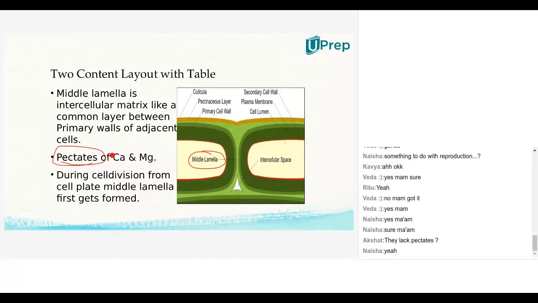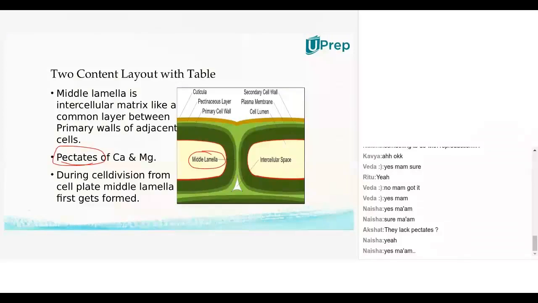Okay. So that's because of the dissolution of pectates in the middle lamella, or because of the absence of dissolution of pectates in the middle lamella. You got the point? You got the application? If the pectates are not dissolving, the fruit stays hard. A pectate is a substance, a carbohydrate, which won't get dissolved in some fruits. Okay, because of that, fruits stay hard. Yes, even after the ripened condition, those fruits stay hard. Okay, some berries for example.